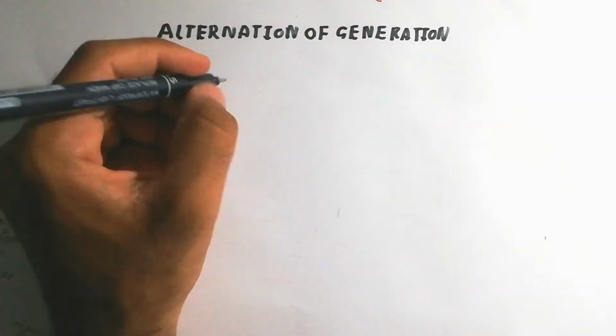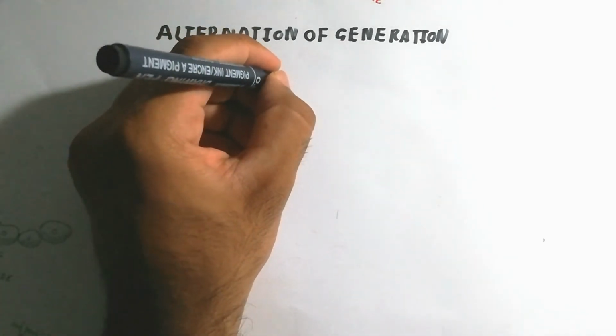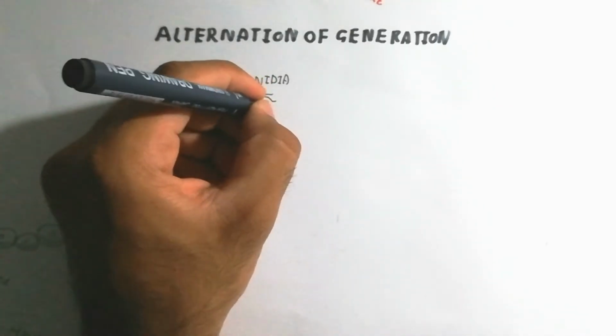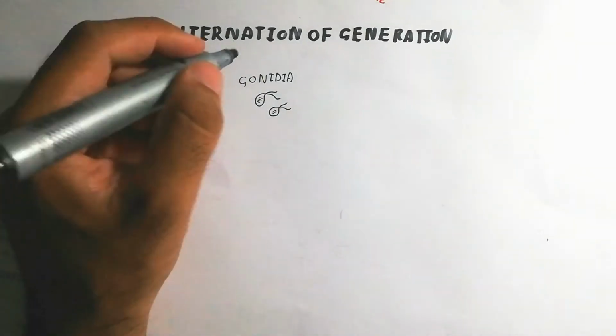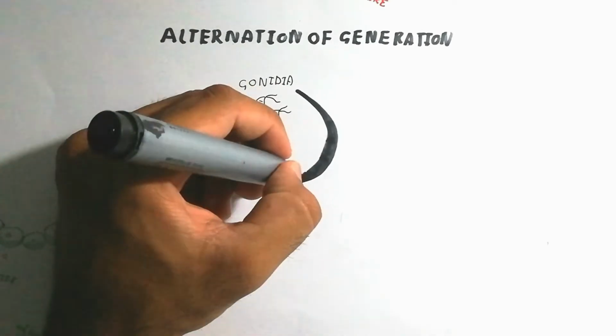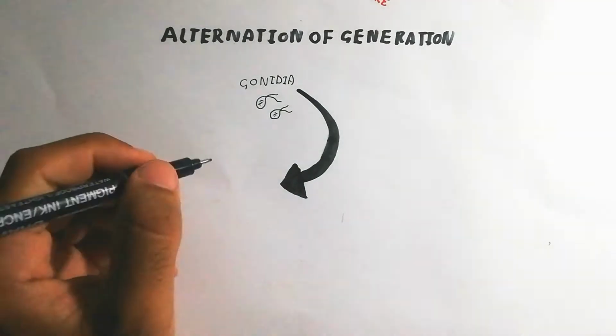Now we will talk about the alternation of generation. The reproduction is in the form of alternation of generation. Here the gonidia come from the Volvox, from the outer layer of the Volvox, and the gonidia again produce a colony.